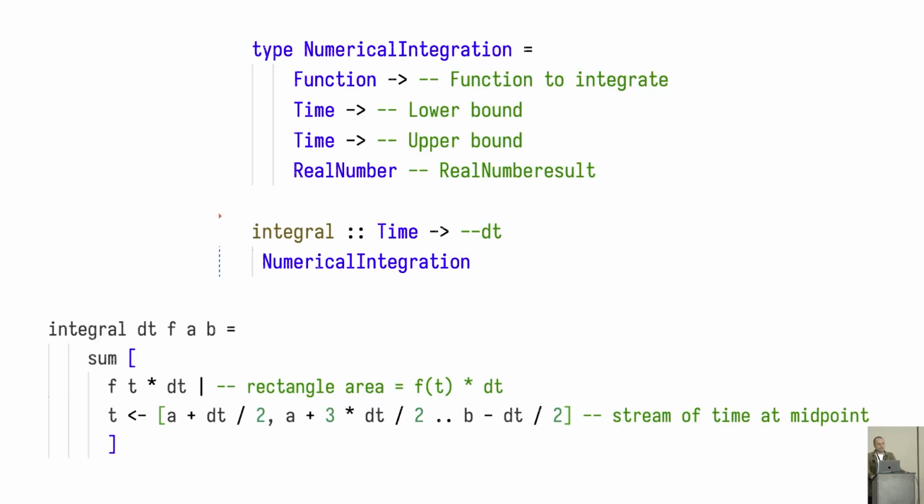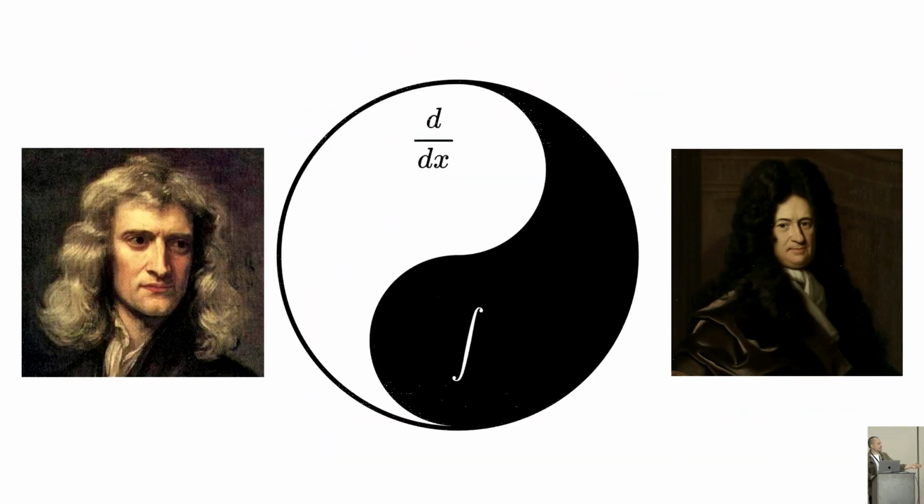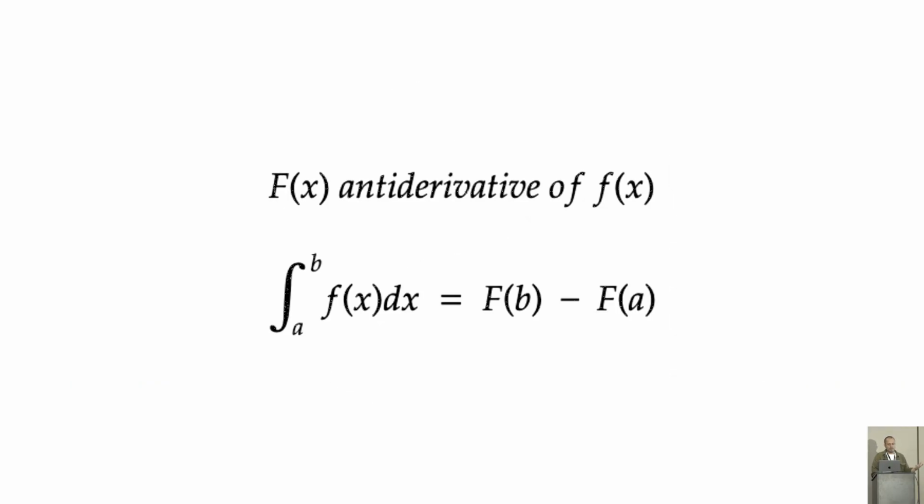So at this point, I want to come back to how we move clockwise and counterclockwise in our model. And for this, I will let these geniuses enter the stage, and we will take their work at face value for now. What Newton states here is that derivatives and unbounded integrals are just part of the same thing. One is just the inverse of the other. What does that mean? Mathematically, the fundamental theorem of calculus is presented as such: the bounded integral from a to b equals the antiderivative at b minus the antiderivative at a.